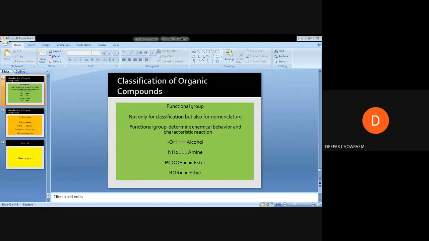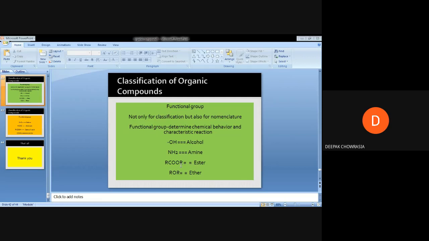A functional group is a collection of certain atoms in close conjunction to each other, which helps not only to determine the chemical behavior, but also allows that particular molecule to follow a particular set of characteristic reactions. So we can name the molecule accordingly, and in organic chemistry most molecules are categorized on the basis of functional group.